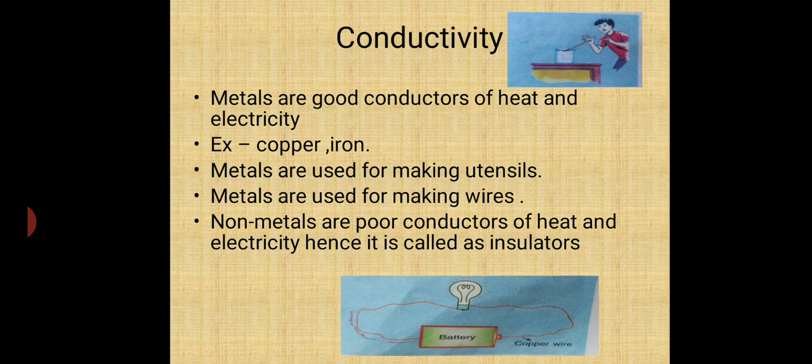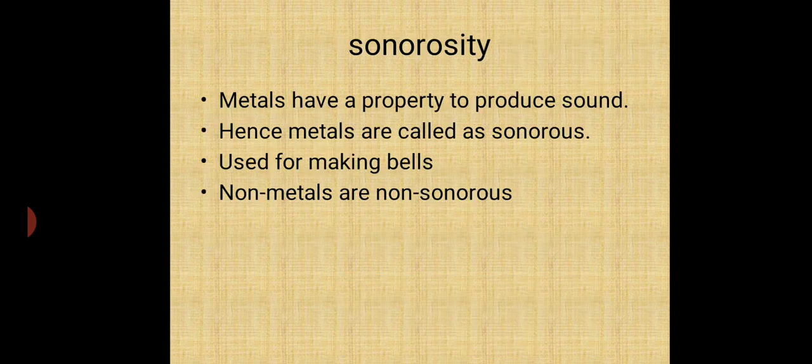If your mother is cooking food and leaves the spoon for some time and you immediately come and touch that spoon, you feel hot and you throw it out. Because of what? Because the heat is transferred from one end to the other end. So metals are good conductors of heat and electricity. Non-metals are poor conductors of heat and electricity. That's why they are called insulators.